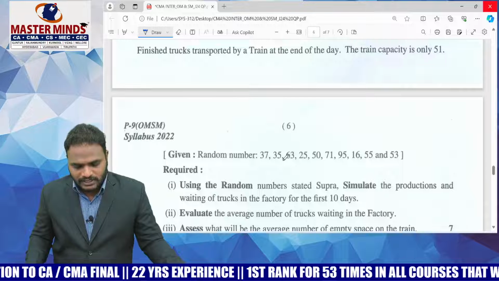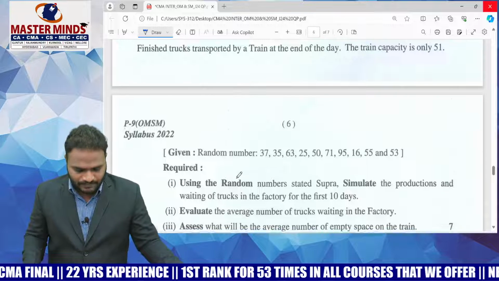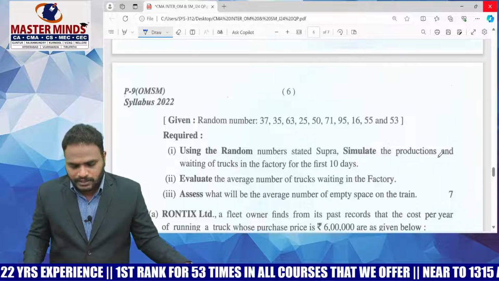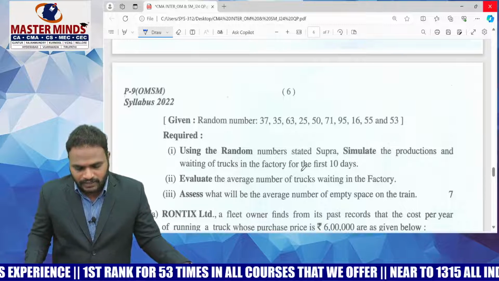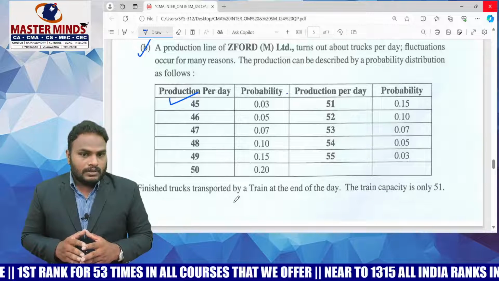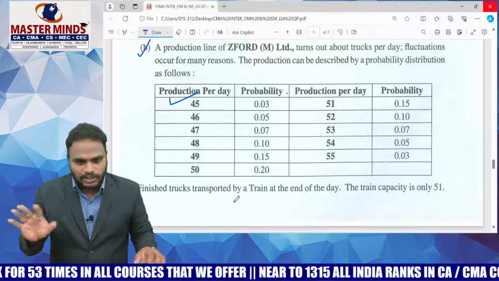Given random numbers 37, 35, 63, 25, 50, 71, 95, 16, 55, 53. Using these random numbers, simulate the production and waiting trucks in the factory for the first 10 days. Now, the entire simulation answer is divided into 2 parts: the random number allocation table and the simulation table.